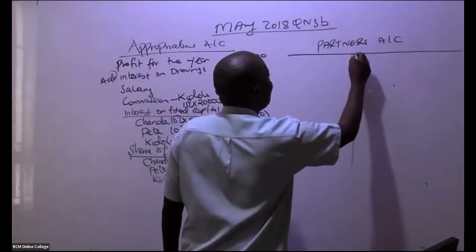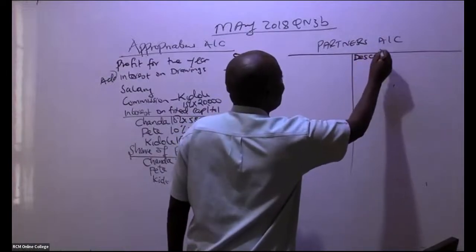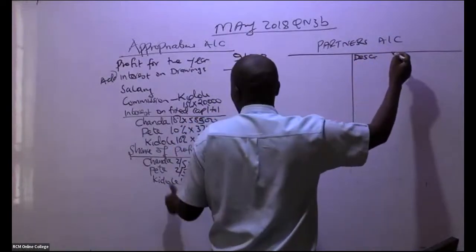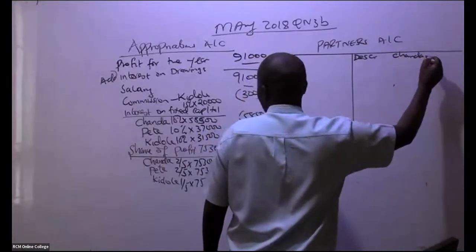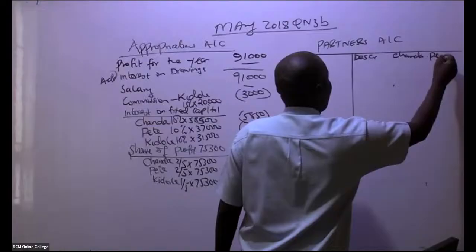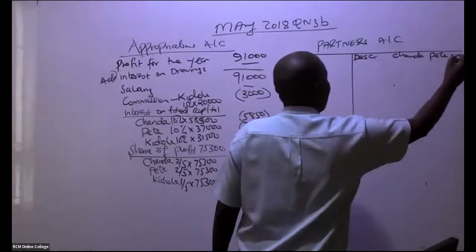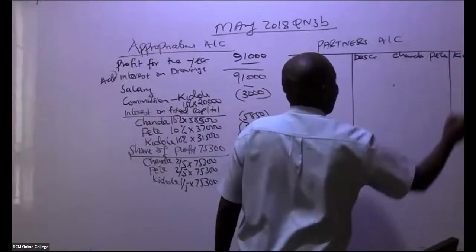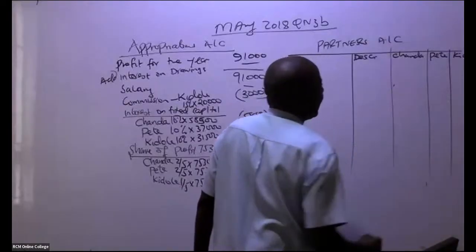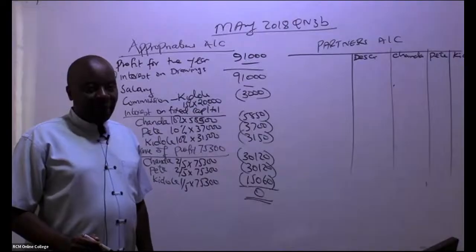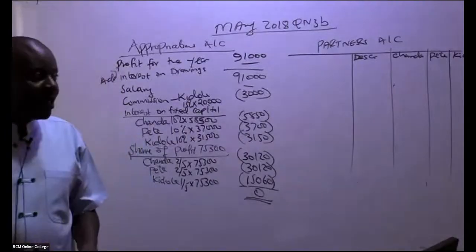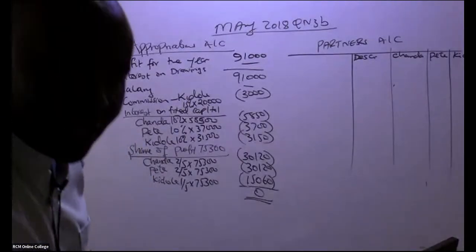So this partners account, what do we have here? We have the description. And then, of course, we have the names of our partners. So we have Chanda, we have Pete, we have Kidole, like that. I'll change the camera a little bit just to capture the other side.